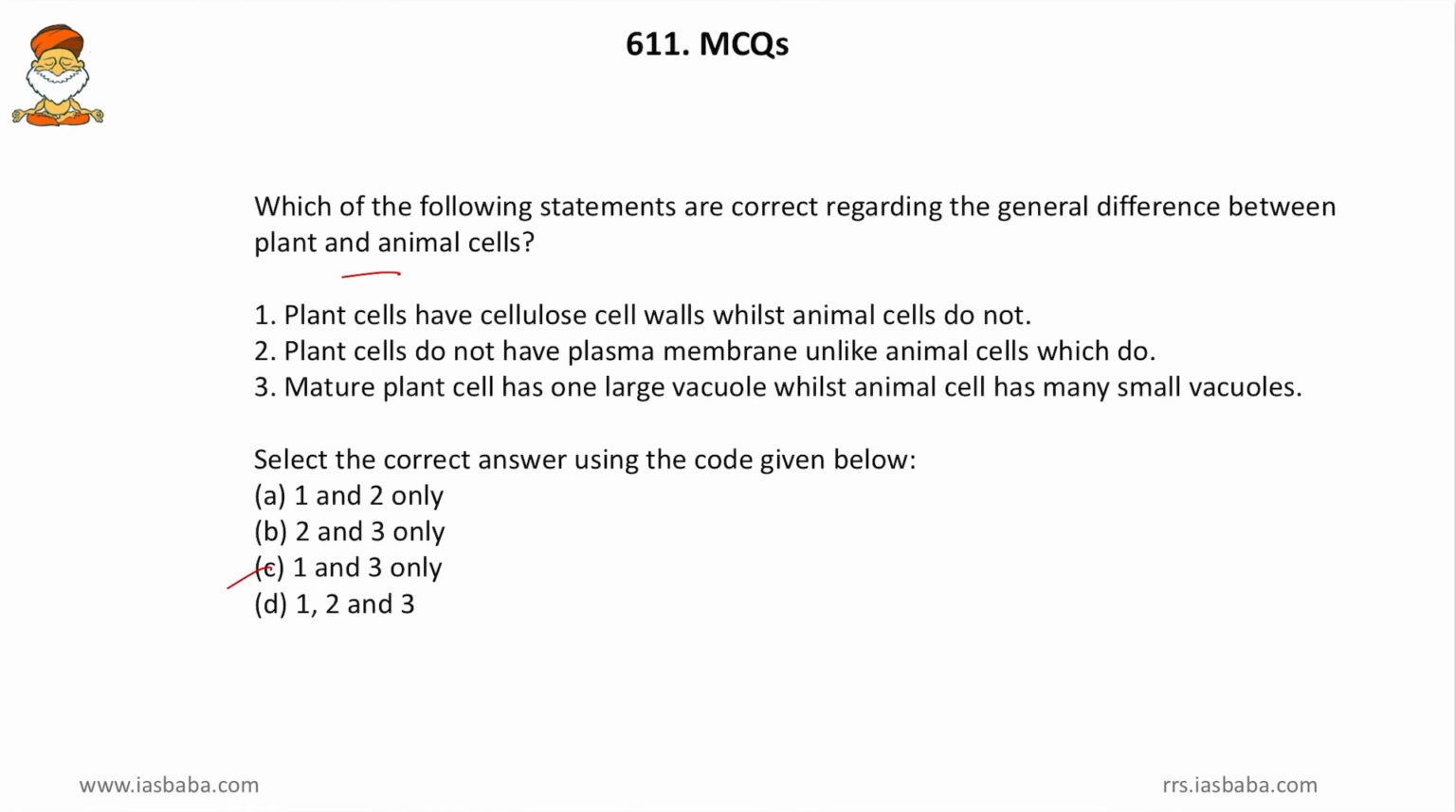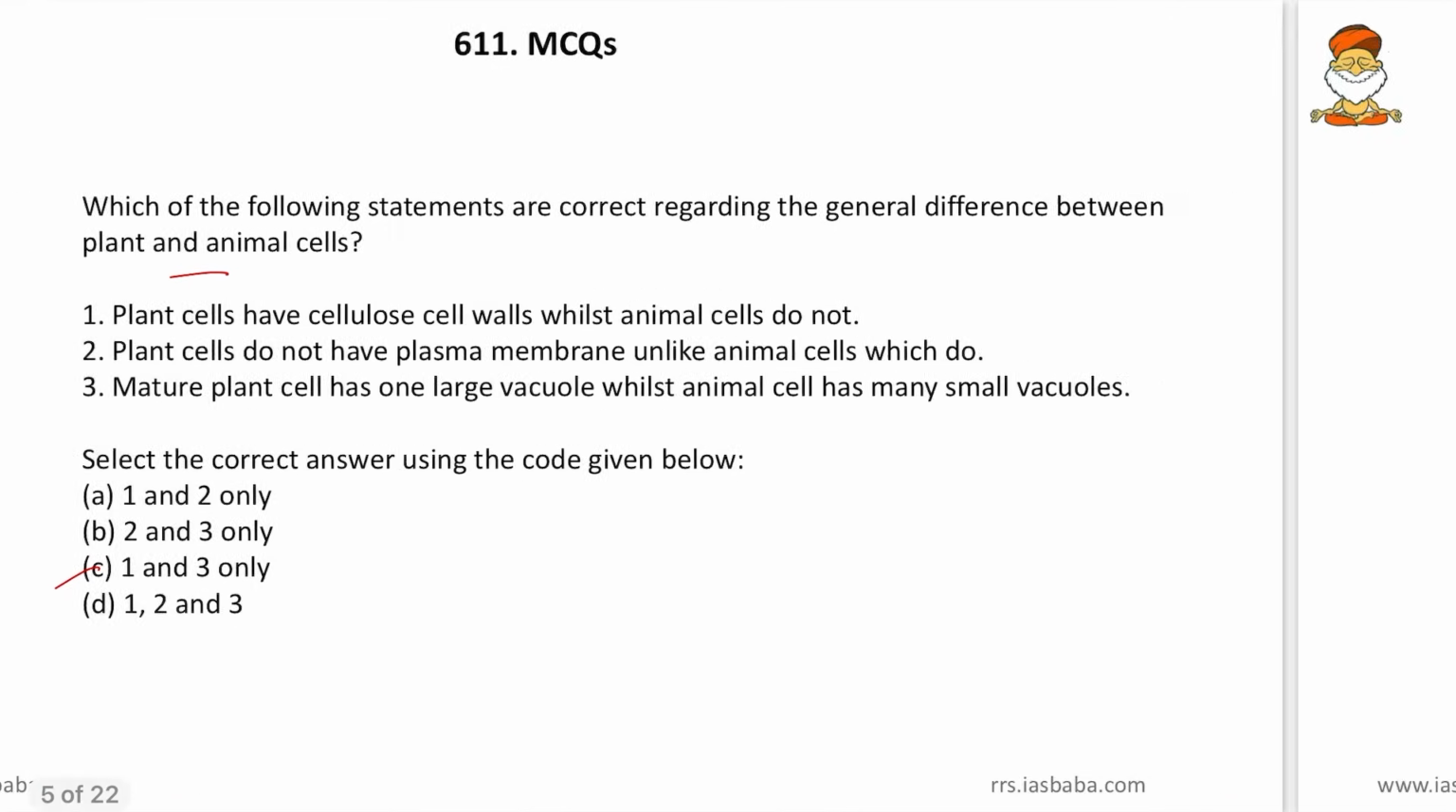Yes, they have one large vacuole, and animal cells have many small vacuoles. So this is all about the third question. Then coming to the fourth one.